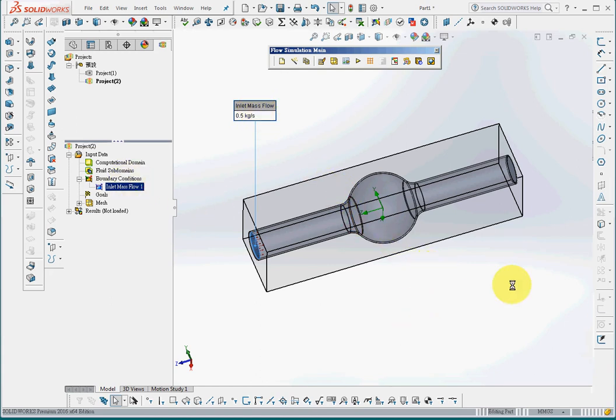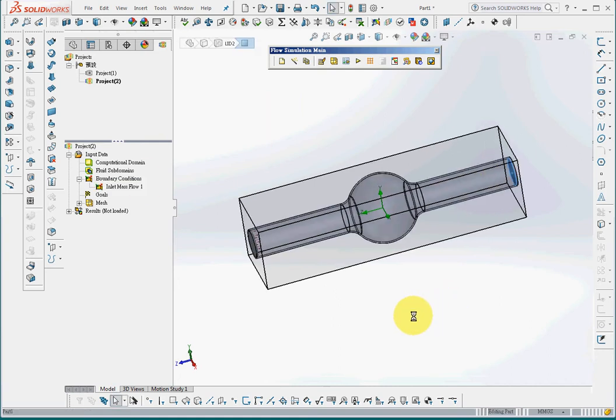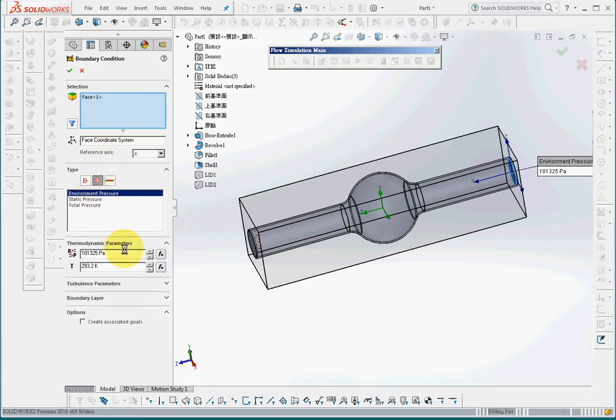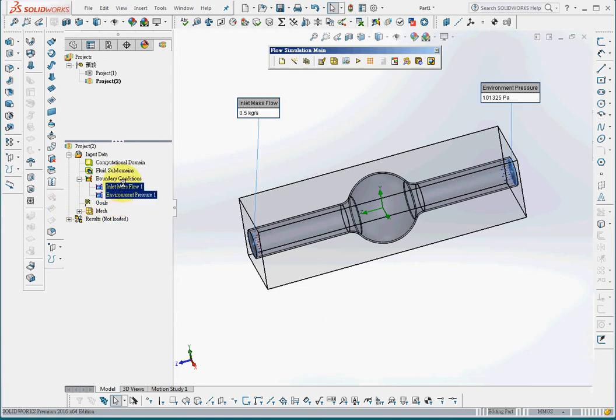So we define another boundary condition, insert, and we define pressure, environment pressure, as 1 atmosphere pressure at 20 degrees C. So this is the atmosphere pressure and temperature. So the boundary conditions will be an inlet mass flow rate of 0.5 kilogram per second, and the outlet will be 1 atmosphere pressure and 20 degrees C. So we have finished with the third step.